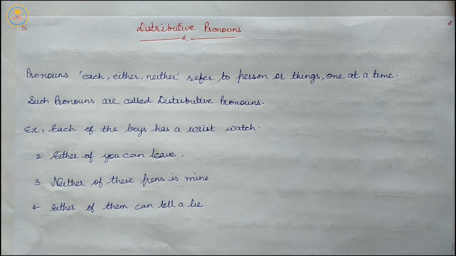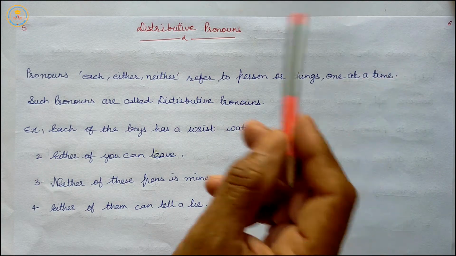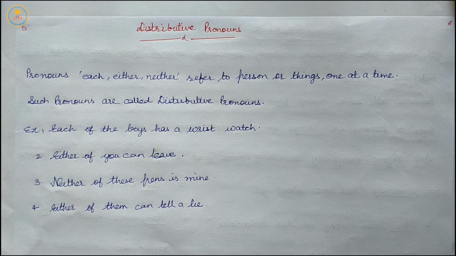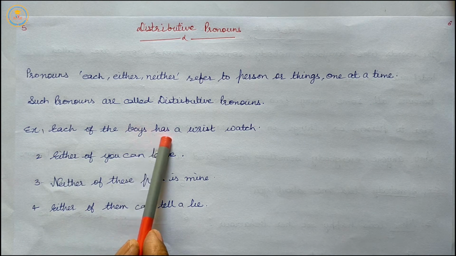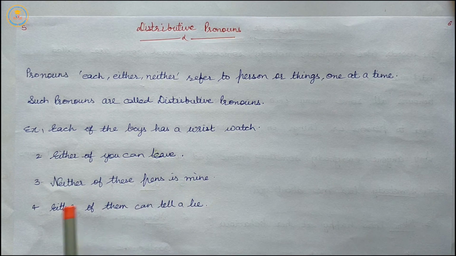So, pronouns like each, either, neither refer to person or things one at a time. Such pronouns are called distributive pronouns. Example, each of the boys has a wristwatch. Either of you can leave. Neither of these pens is mine. Either of them can tell a lie.